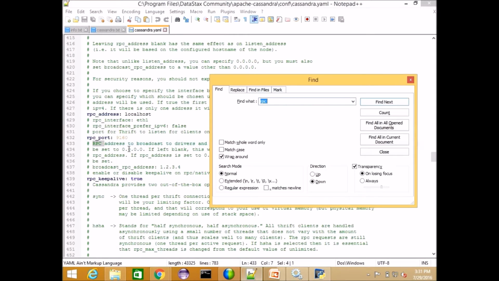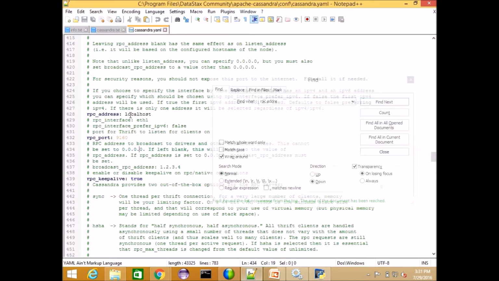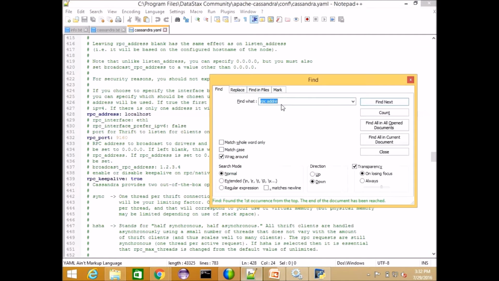This is the RPC port and RPC address. It is localhost. Whenever a client wants to make a request, it can listen using this localhost port number.